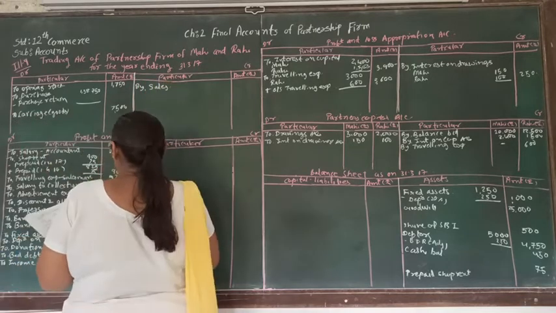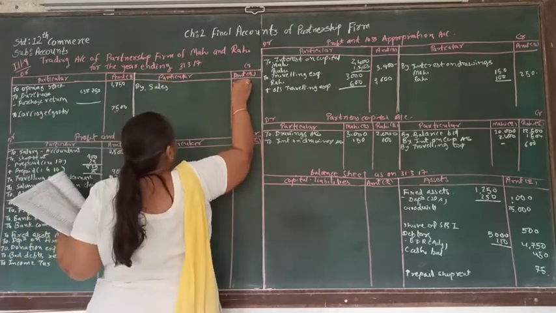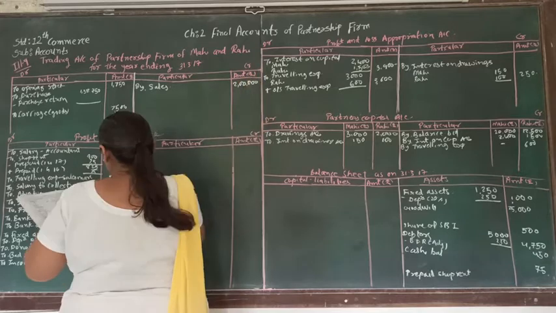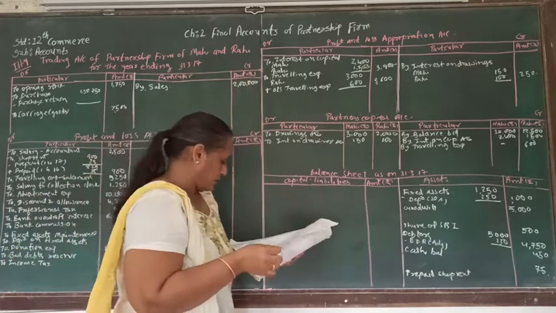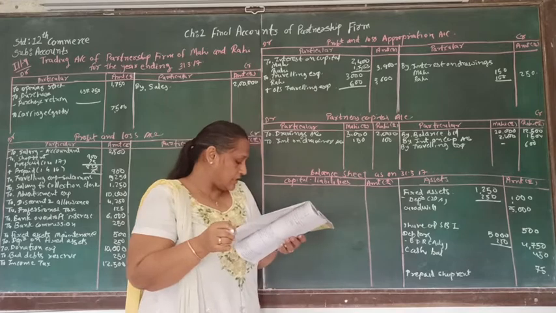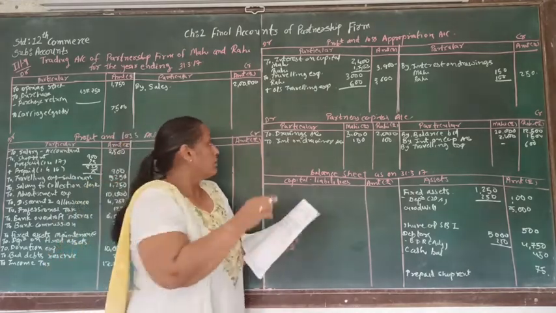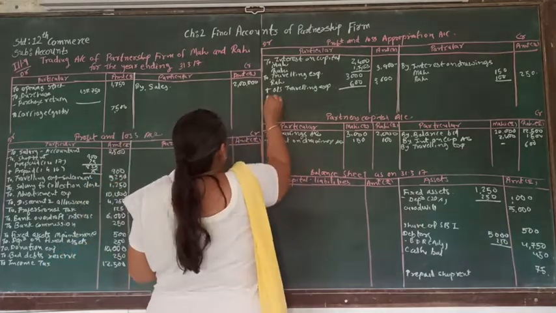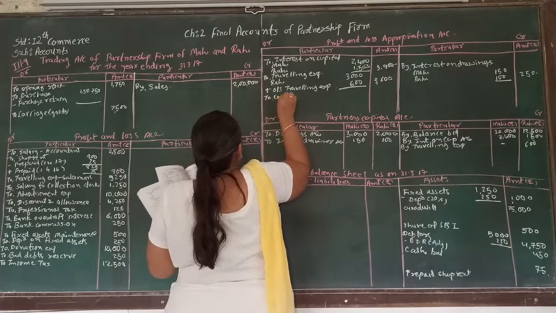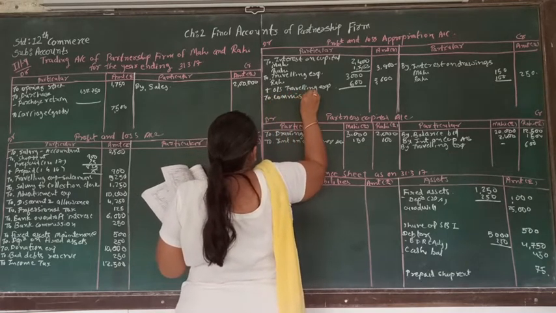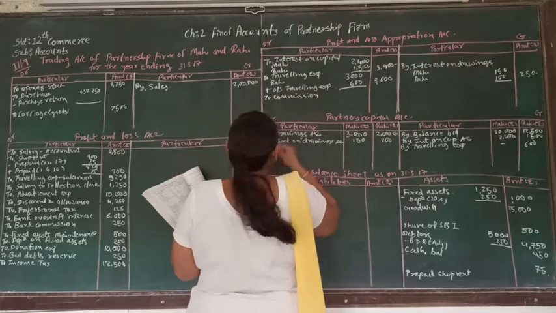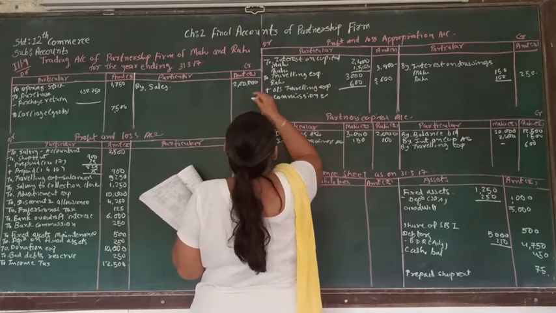How much is it? It is 2 lakh. And adjustment number 2 is telling us that 3% commission on sales is payable to Mahi. So here, to commission, 3% of 2 lakh.